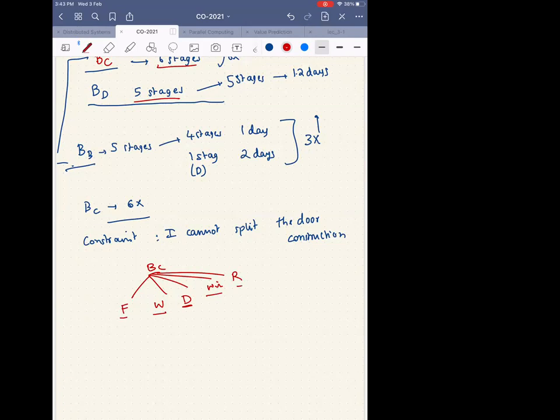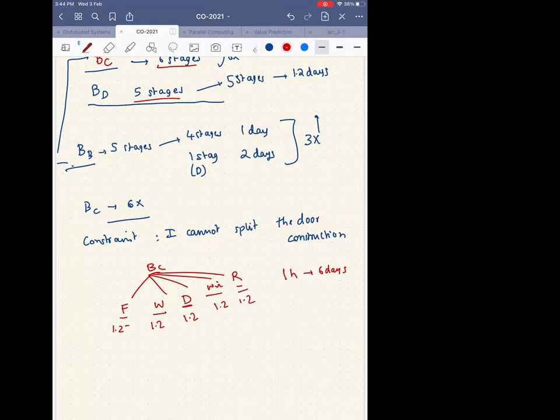So now each one of them will take 1.2 days. What is the total time? It is still 6 days. So one house still takes 6 days. The split-up of work is different. Each one of them is taking 1.2 days.